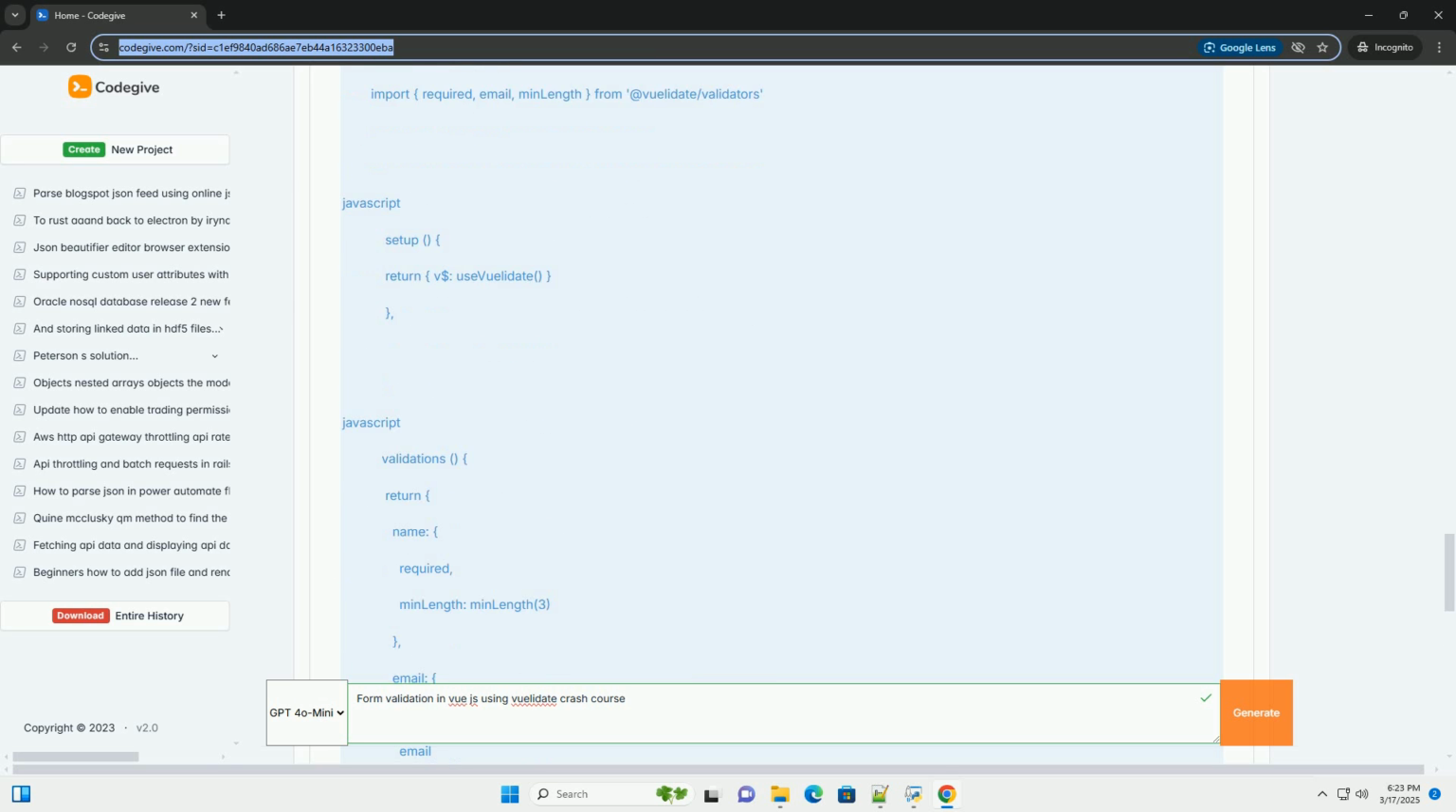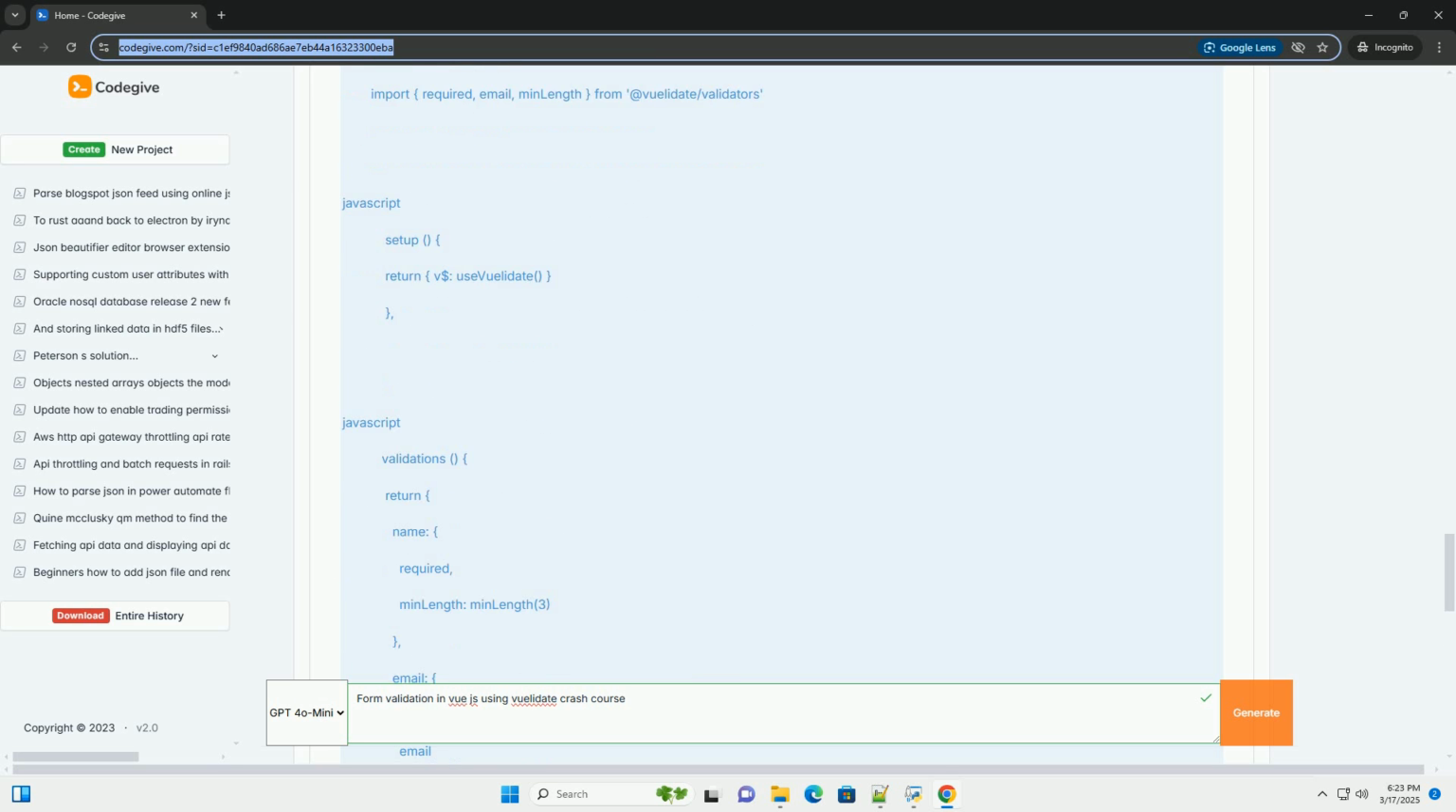10. Global configuration. You can configure Vuelidate globally by registering it as a plugin. However, the latest version of Vuelidate suggests to use Vuelidate in the component directly, rather than global configuration.